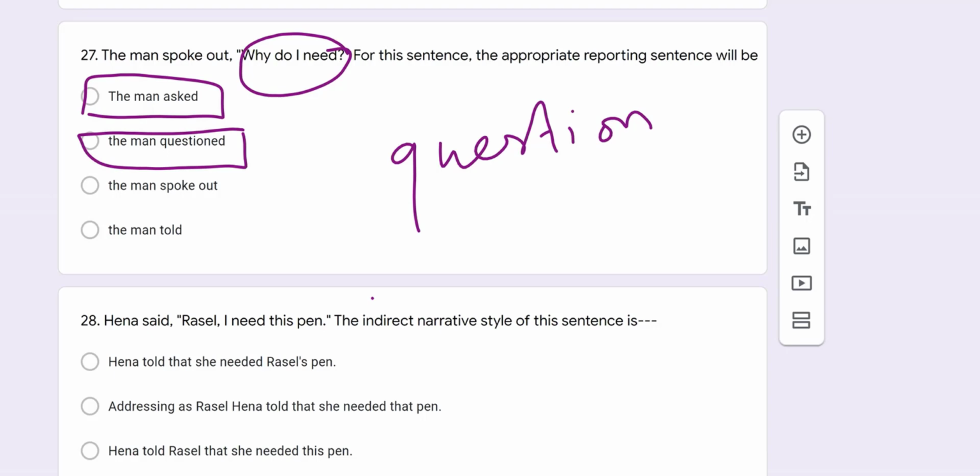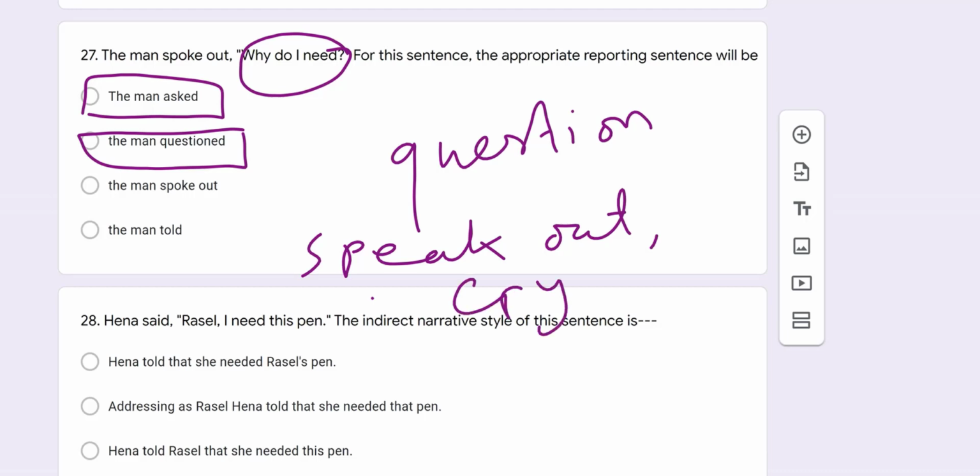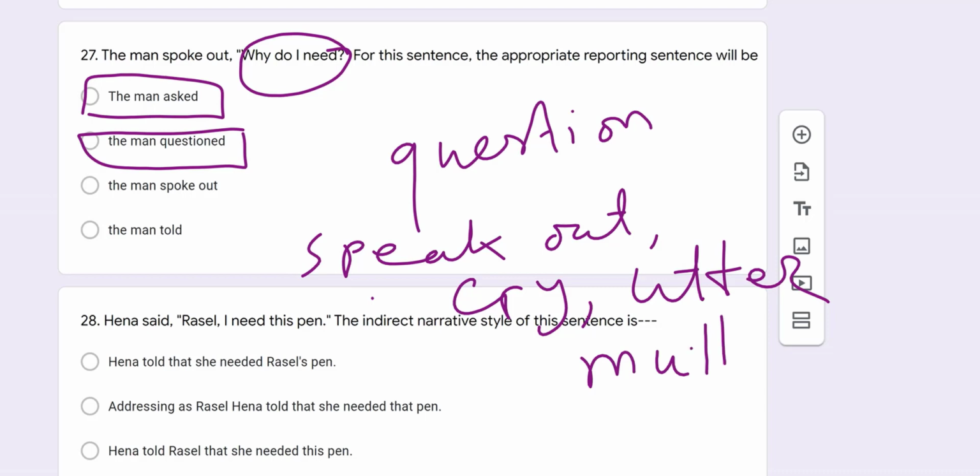But my dear students, there is a rule that if the direct speech is furnished with a reporting verb like this: spoke out, cried, or cry, or utter, or mutter, then the reporting verb of the indirect speech cannot be changed.